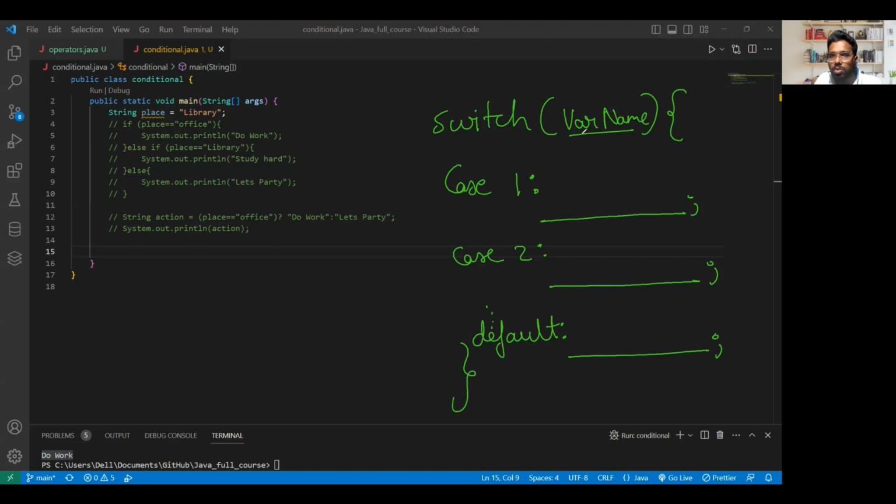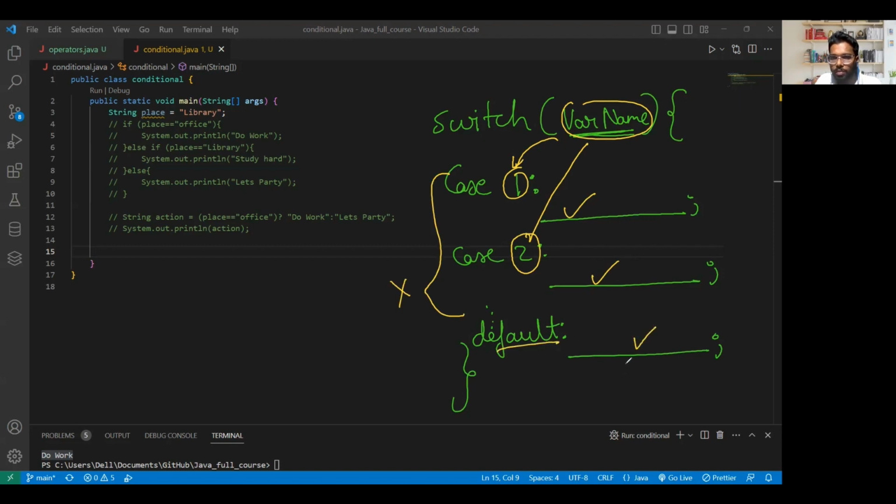How is it comparing? This is nothing but the variable name. Inside the variable name, if one is stored, then execute this. Or if two is stored, then execute this. Or if none of them are stored, then by default, execute this. Similarly, here, if none of these execute, else means by default, execute let's party. Clear? So let's try to do the same thing here again.